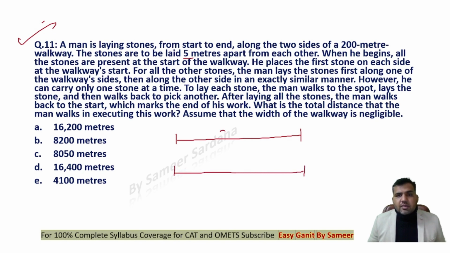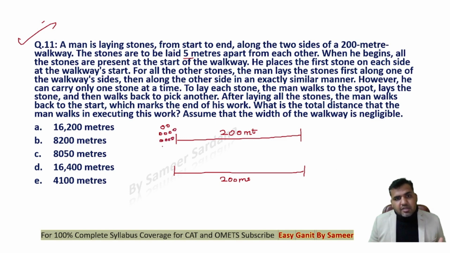So this is the total part, 200 meters here, and we have a 200-meter walkway here, right? Now the stones are to be laid 5 meters apart from each other. When he begins, all the stones are present at the start of the walkway. So guys, let's say that this is the point where all the stones are present initially.